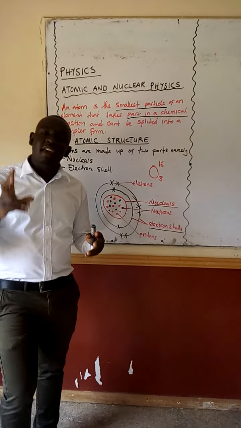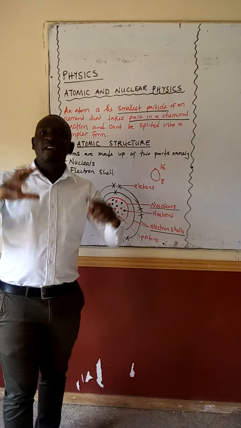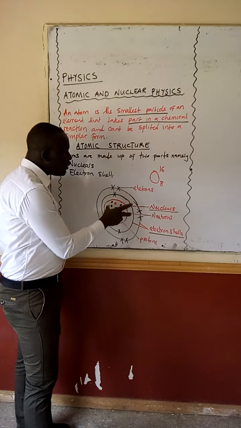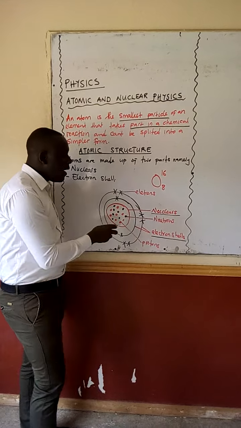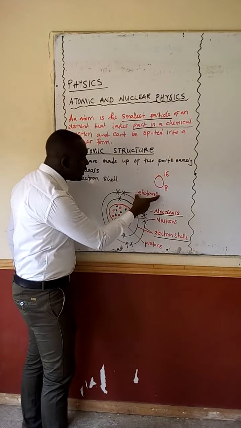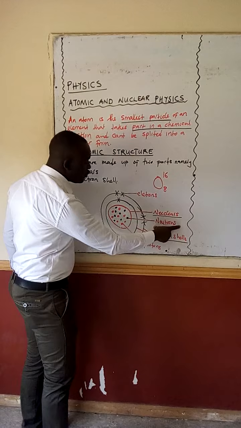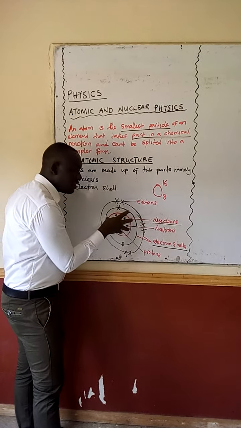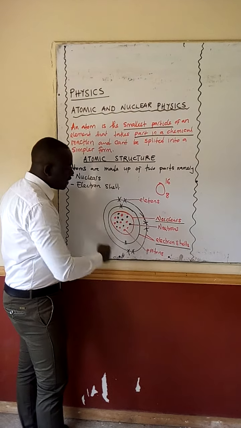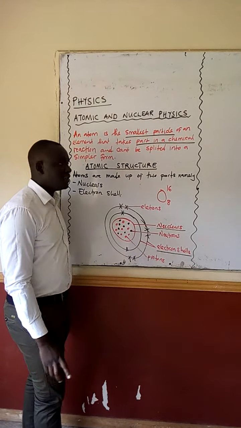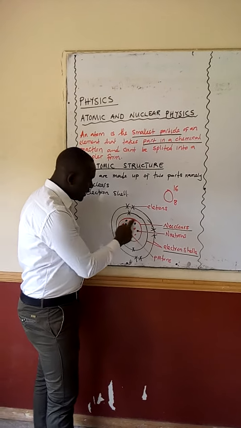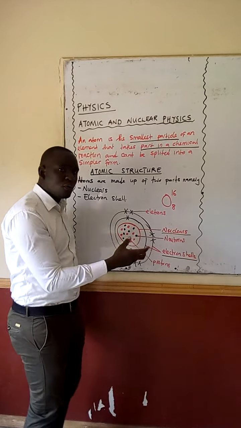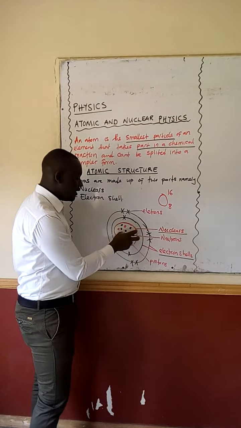Center of mass is a region or a given area where the mass seems to be concentrated. So the center of mass of an atom is located in the nucleus. Why? Because when we compare the masses of the electrons, protons and neutrons, most of the mass of the atom is situated at the nucleus, and less mass is found in the electron shell. By virtue of having more subatomic particles with greater mass at the center, the center of mass is located at the center.